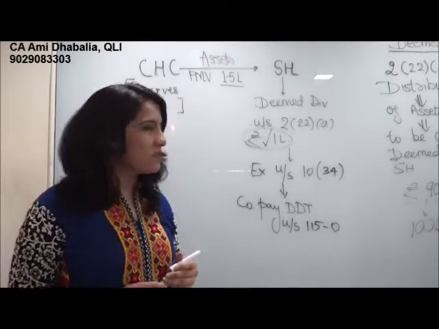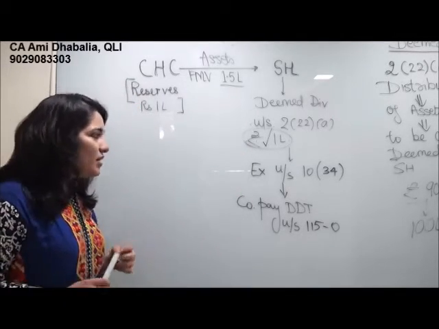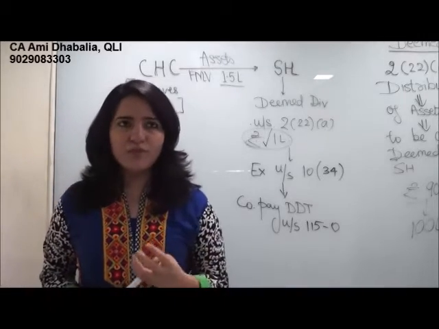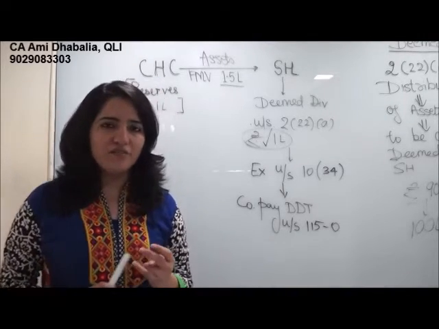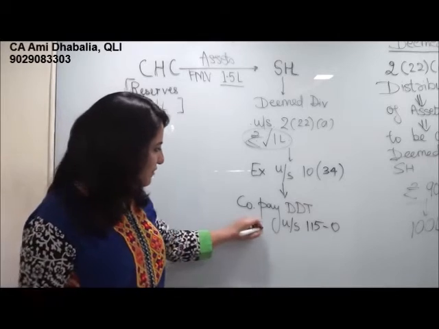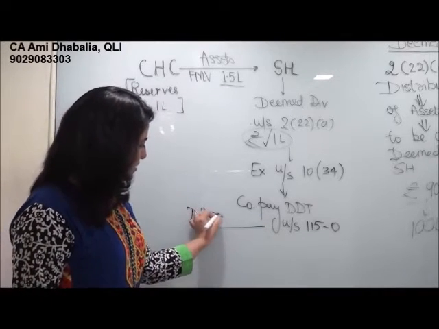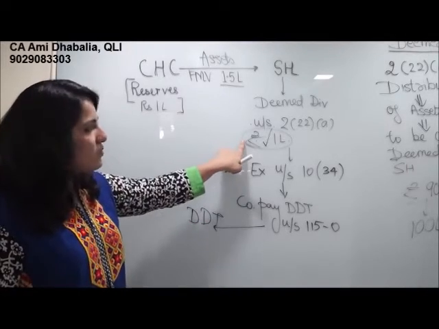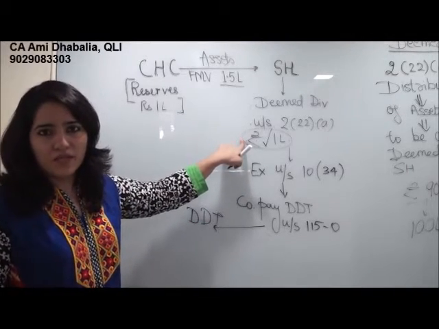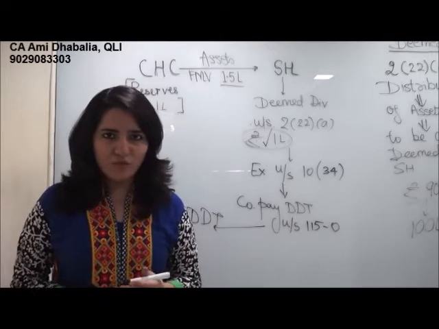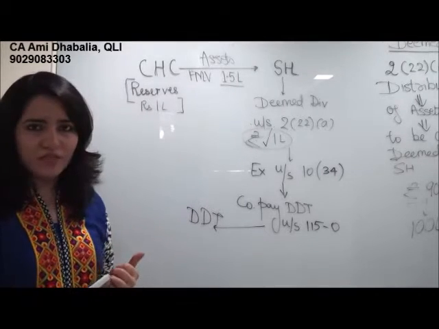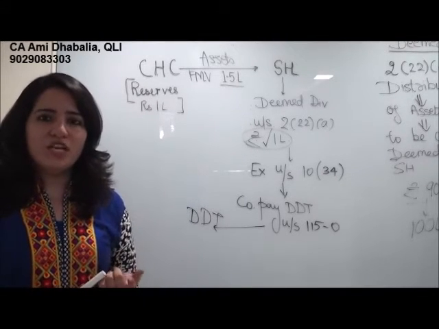Another 2 sections which also come into play are section 10(34) and 115O. Now, 115O says that dividend distribution tax is to be paid on this 1 lakh rupees by the company. So obviously, if the company is going to pay DDT on this deemed dividend, then the shareholder shall be exempt.